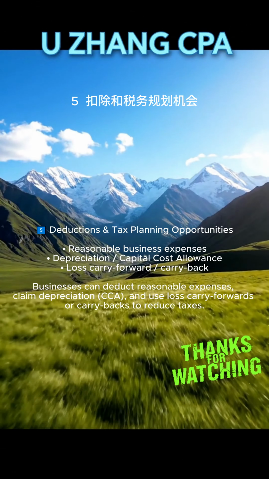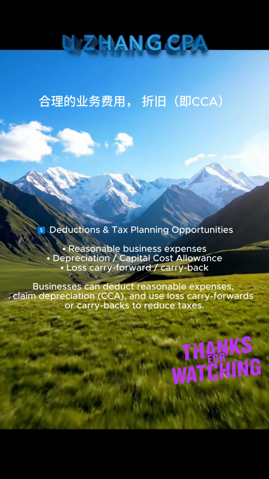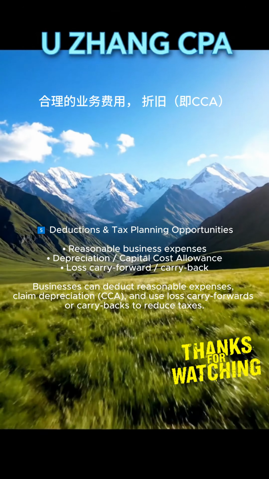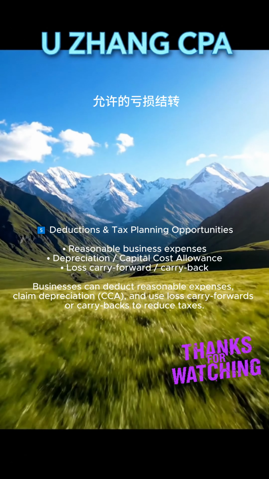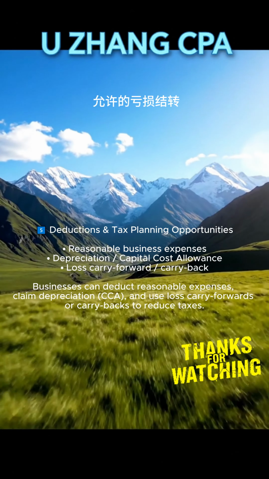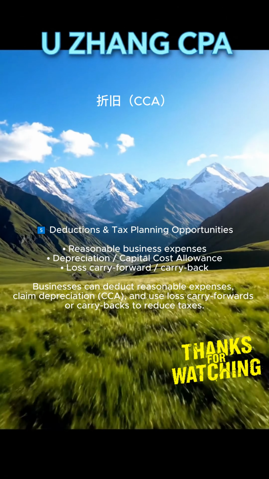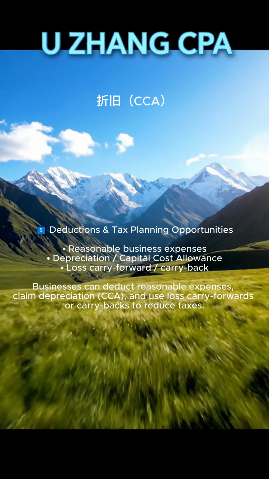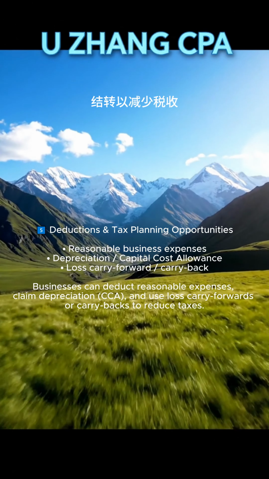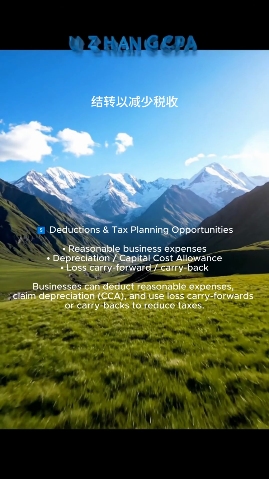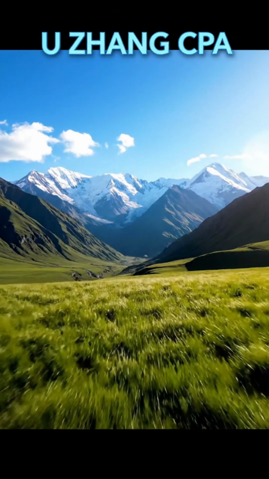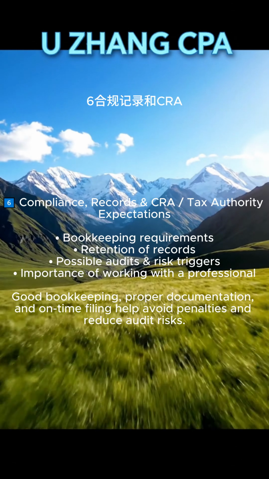5. Deductions and tax planning opportunities. Reasonable business expenses. Depreciation, capital cost allowance. Loss carry forward. Carry back. Businesses can deduct reasonable expenses, claim depreciation, CCA, and use loss carry forwards or carrybacks to reduce taxes.